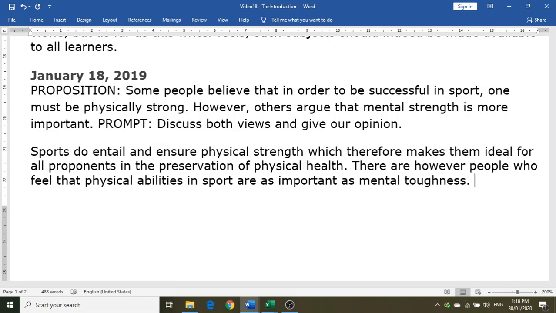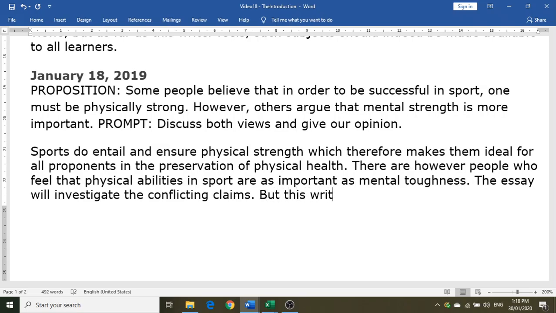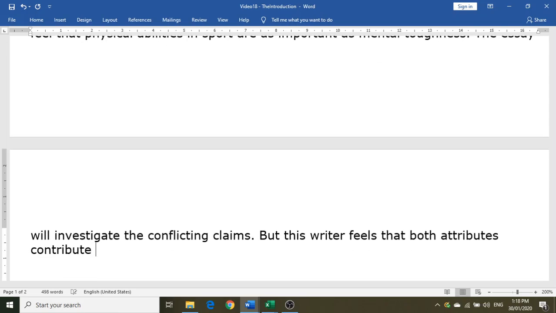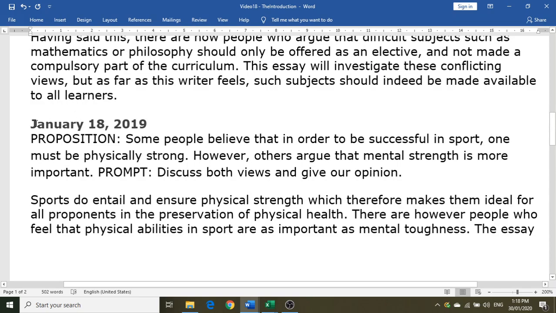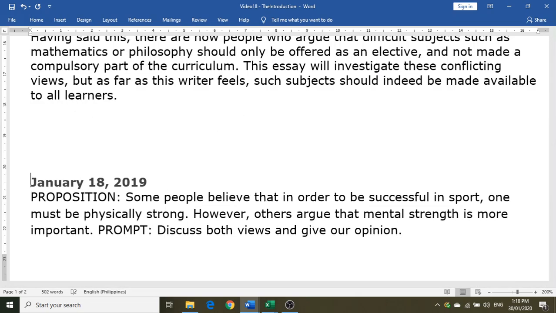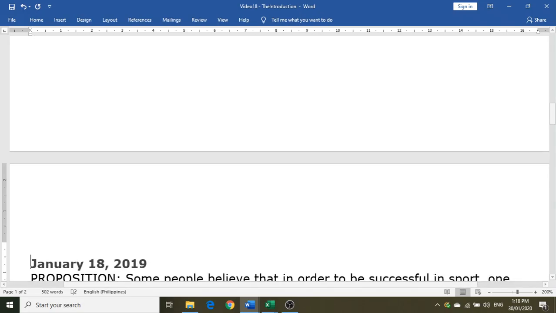And then we're now going into the forecast statement. The essay will investigate the conflicting claims, and then this is now the thesis statement. But this writer feels that both attributes contribute equally to sporting success. Okay, let's just fit that all into a screen so that you can take a screenshot if you need to.